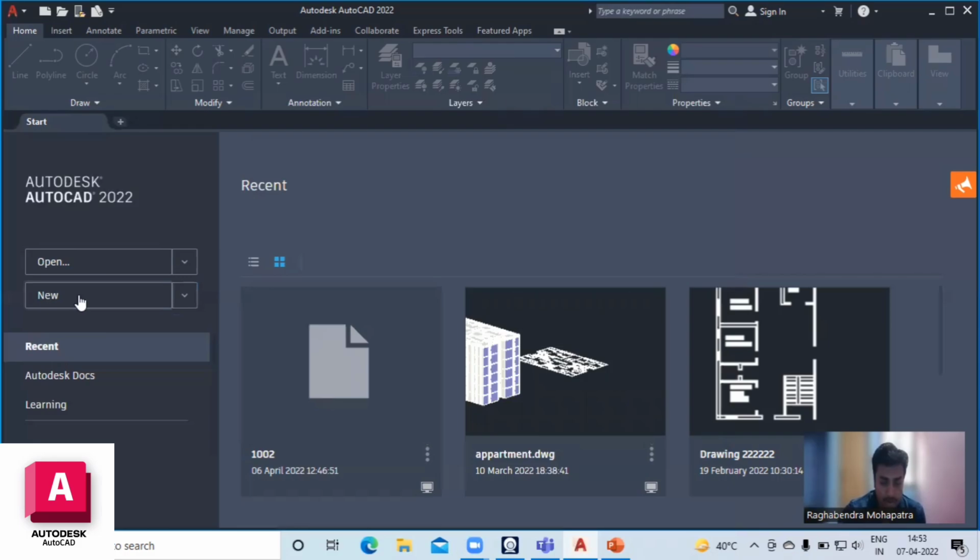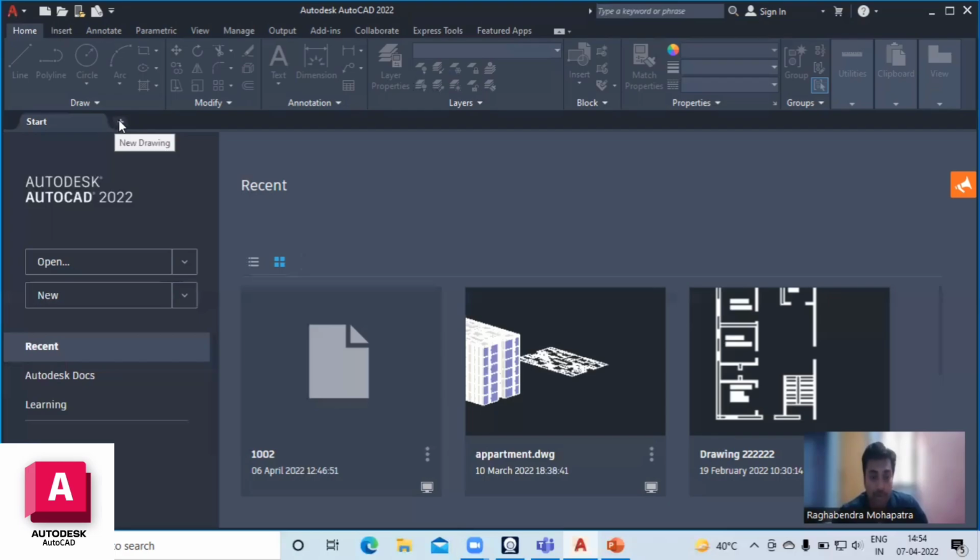Below Open, here is New. Whenever you click the New button, there are some templates which are used in the software. Actually, it is a demo class. Basically, all these things we can discuss in brief in the upcoming classes. So here is the start tab, and this is the plus button. Whenever we click it, it goes to the display screen of AutoCAD.